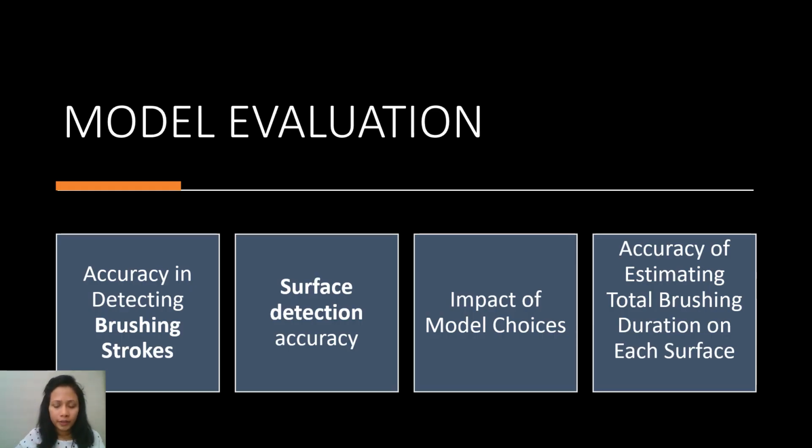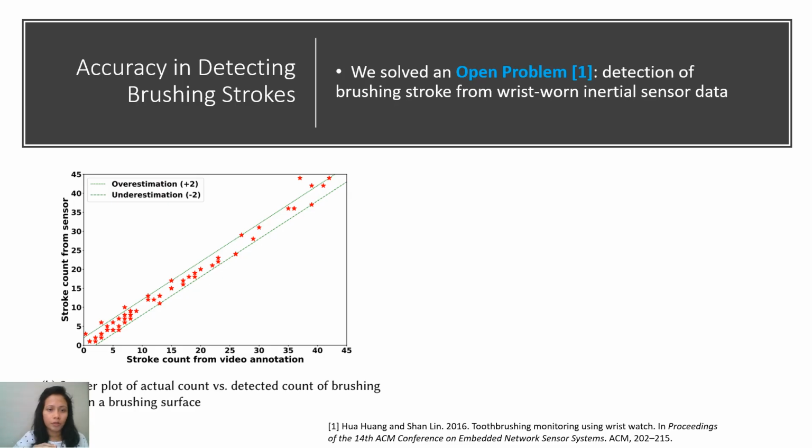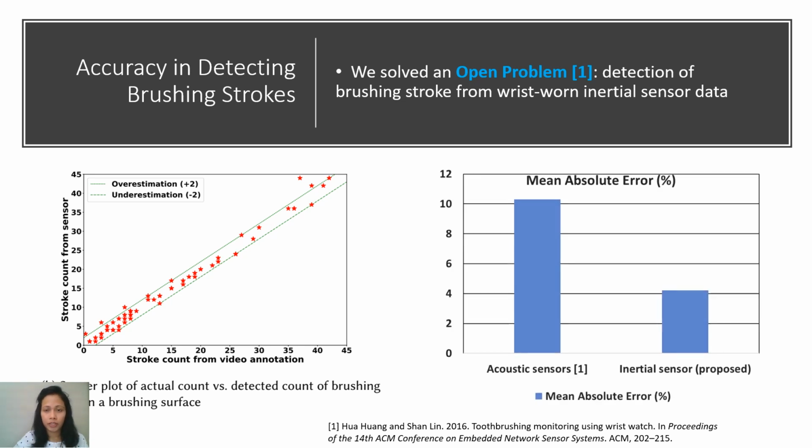We perform a series of evaluations. First, we want to evaluate the accuracy of detecting brushing strokes. We see the difference between actual count and estimated count varies within 2 and the mean absolute error is 4.2%, which is much better than acoustic-based methods.